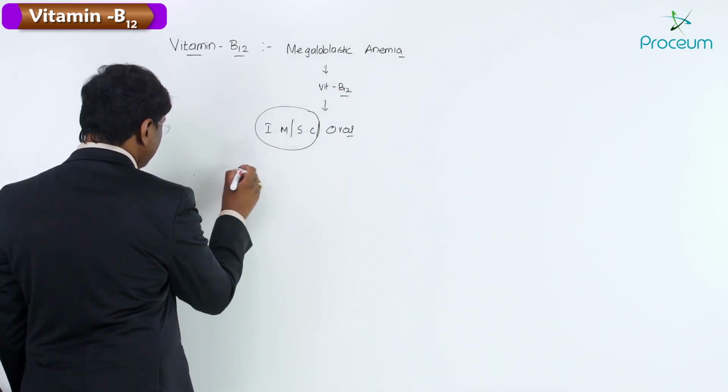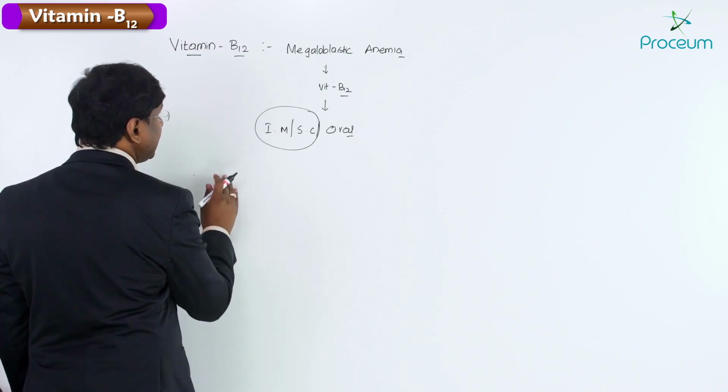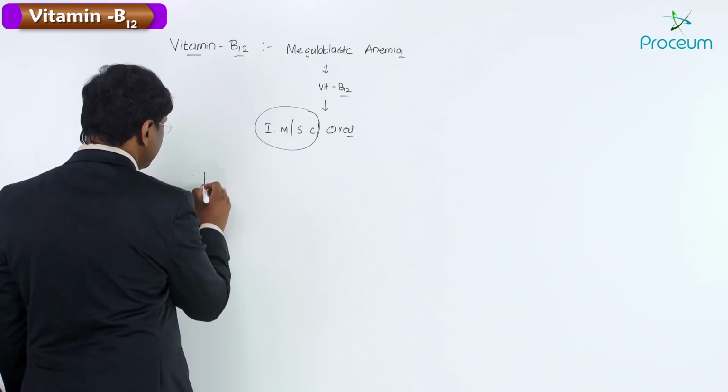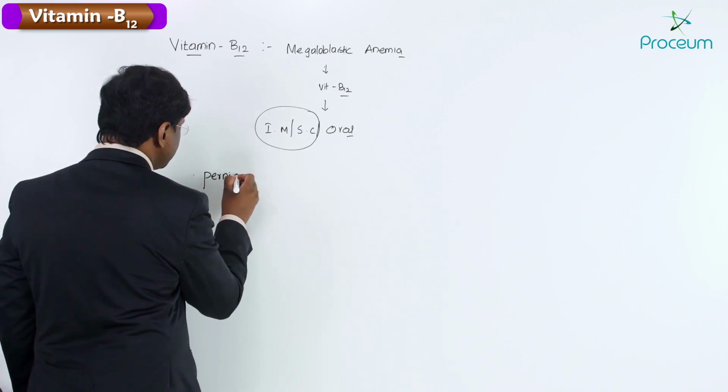We have a form of B12 deficiency anemia that is called pernicious anemia.